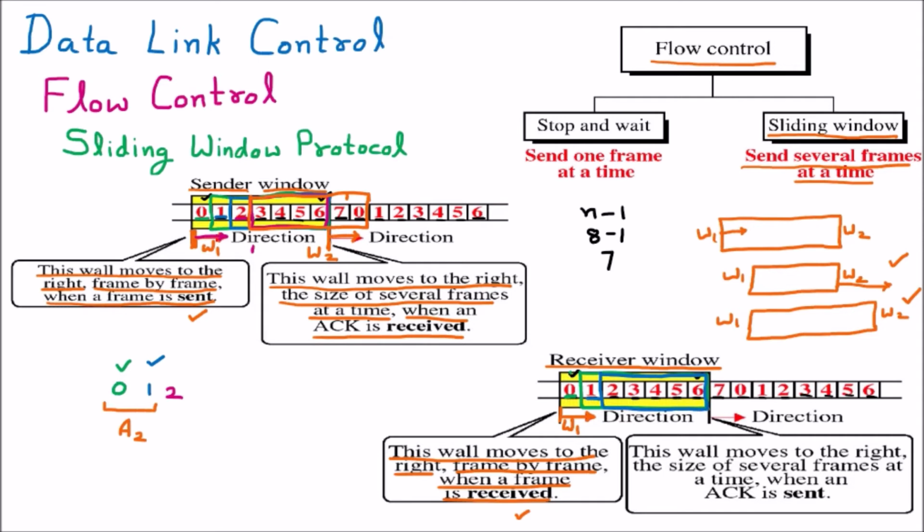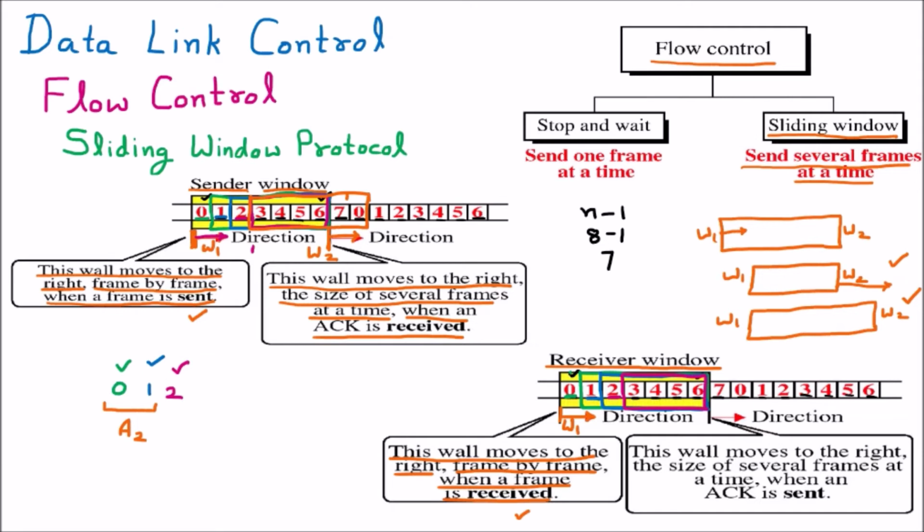If we talk about the next frame, which is 2, that frame was sent by the sender and the sender window contracted. Similarly, when frame 2 was received by the receiver, the receiver window contracted again. So this way, whenever the receiver receives packets, it reduces its window size. So the window is contracted wall by wall, meaning frame by frame, one by one.